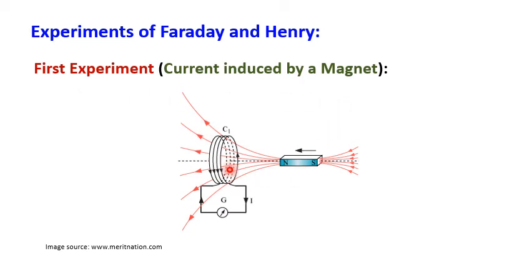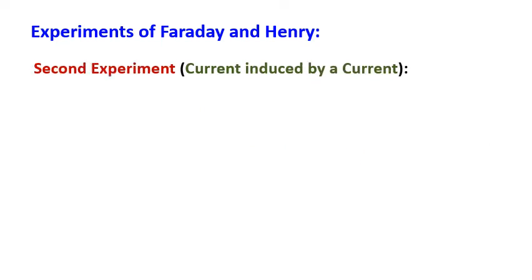Here the coil is at rest and the magnet is moving. Suppose you do it in reverse, then also induced EMF will develop in the closed coil. So either the magnet moving towards the stationary closed coil, or the closed coil going towards the stationary bar magnet, the effect will be the same. There will be a change in magnetic flux, which induces the induced current or induced EMF.